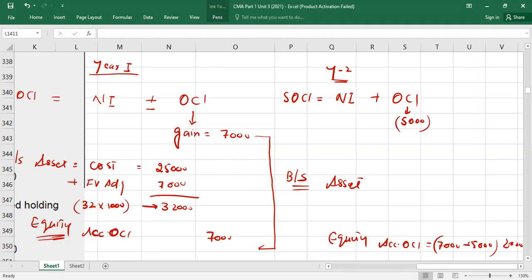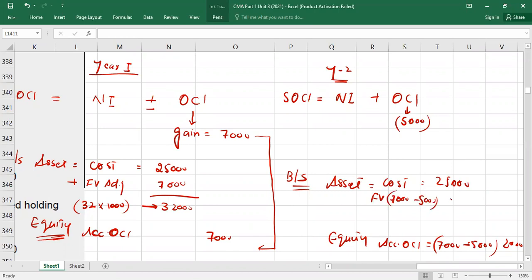Done. It means now in equity, you will have a balance of 2,000 under the accumulated OCI heading, right? Now on the asset side, cost is not going to change. That is going to be 25,000. And last year, the fair value adjustment had a balance of how much? 7,000. This year, the fair value adjustment account is credited due to the loss by 5,000. So we'll deduct 5 also.